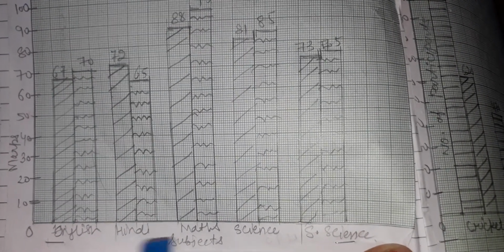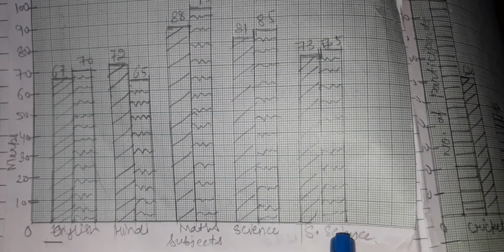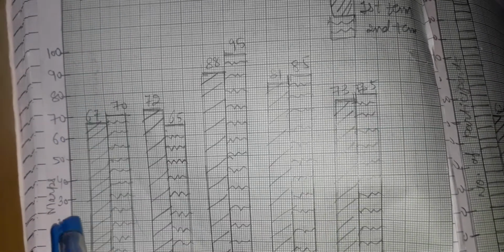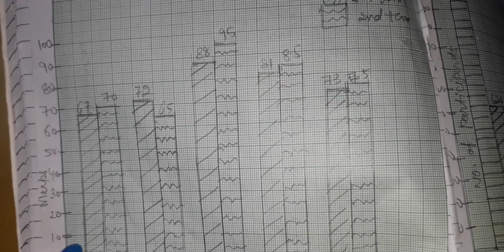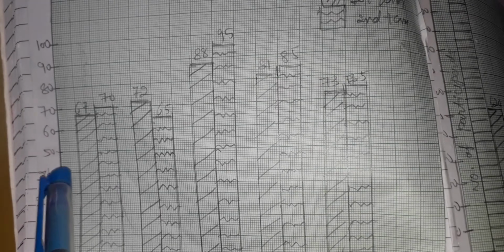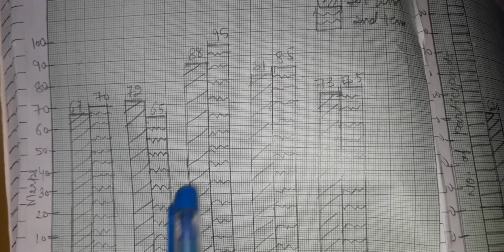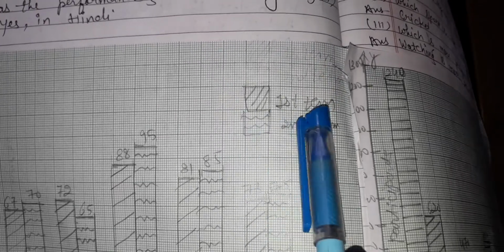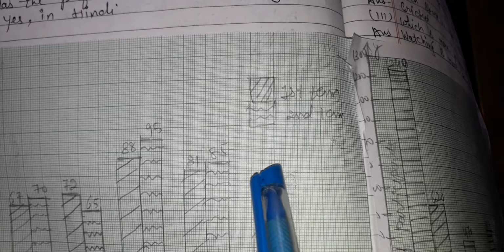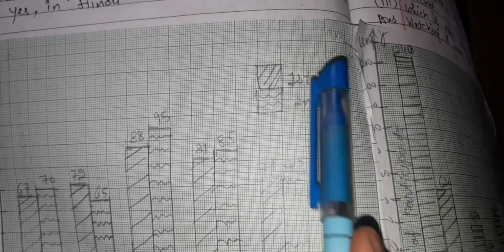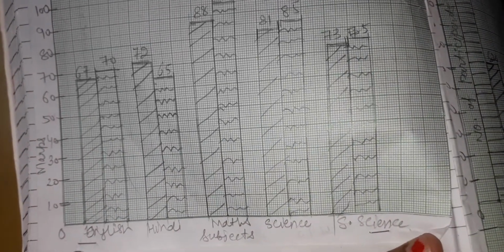The subjects given are English, Hindi, Math, Science and Social Science, and on the Y-axis I am taking marks of first term and second term. I am taking a scale gap of 0, 10, 20, 30, 40, 50, 60 like this. I am going to show the first term with slanting lines and the second term with zigzag lines to discriminate first term and second term in a graph like this.